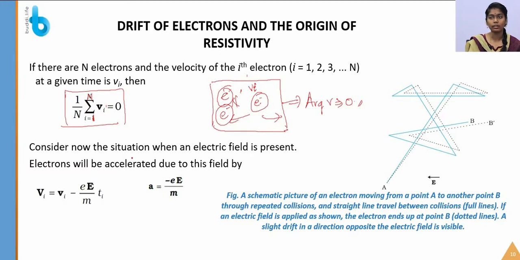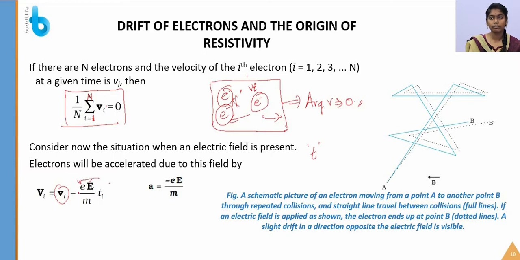So what will happen when the electric field is present? The velocity of an electron at a time t is V equals Vi, where Vi is the velocity after the last collision, minus eEt_i divided by m. Here small e stands for the magnitude of charge, and capital E stands for the electric field. So this is the equation.